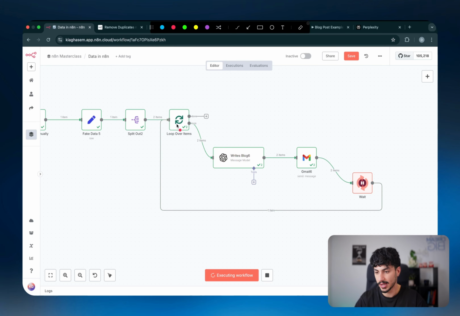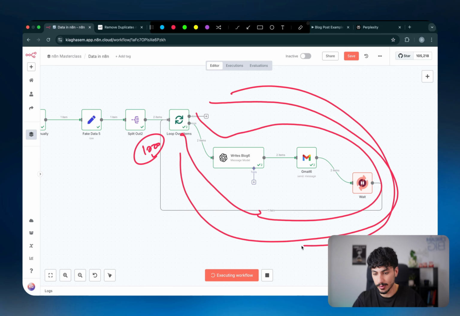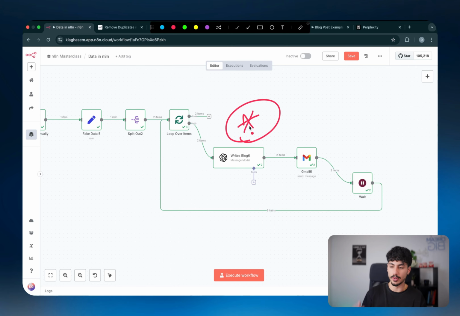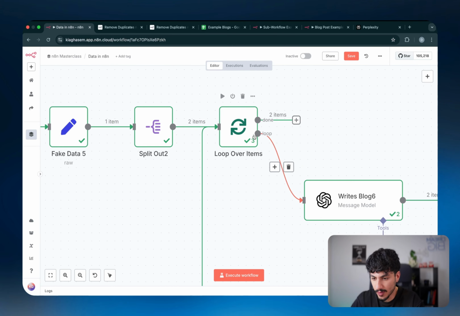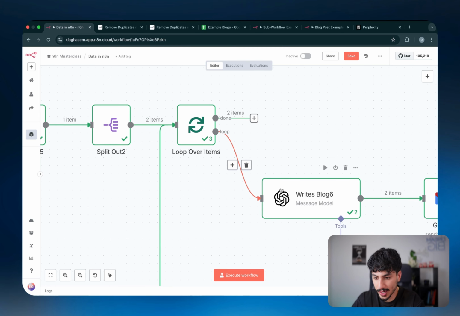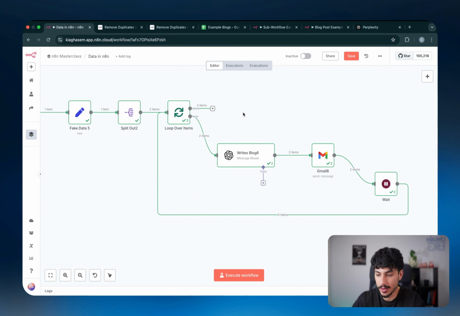So once you have, let's say, 1,000 items, this becomes really valuable because it goes item number 1, wait, come back, item number 2, wait, come back, item number 3, wait, come back, and so on and so forth. So this right here is extremely important if you're building out real client projects. Just don't forget that the loop over items node is a little bit confusing. It has the loop branch and then the done branch. The part of the flow that you want the data to go through has to go into the loop branch. And then at the very end, whatever output that has can go through the done branch. Just keep that in mind when you're building out your flows.